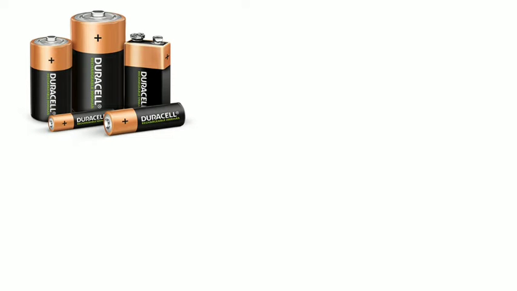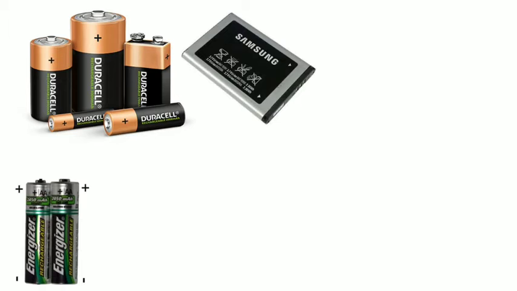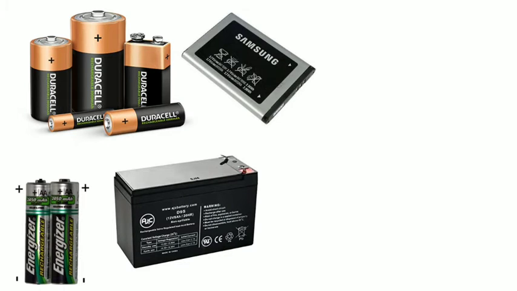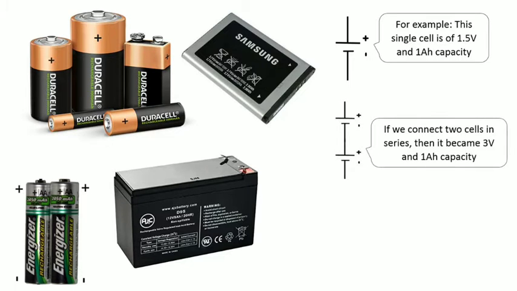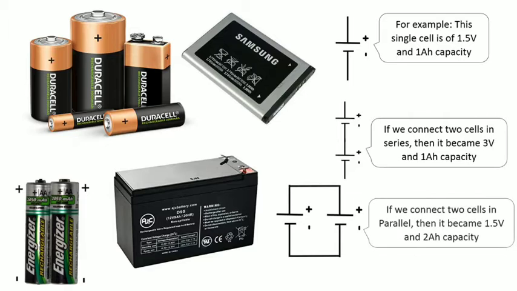We have so many types of batteries available in the market, which are made of different materials, like nickel-cadmium, lead-acid, lithium-ion, sodium-ion, etc. Each battery is made up of some small cells. Cells have very low voltage and charge capacity. This is the symbol of a cell. Batteries are made by connecting various cells in series and parallel combination. By connecting various cells in series and parallel combinations, we can increase its voltage and capacity.